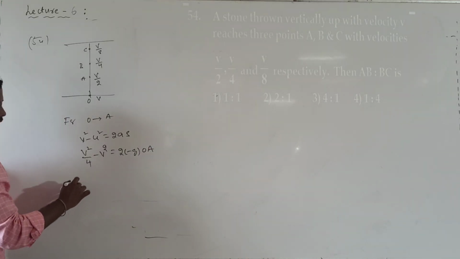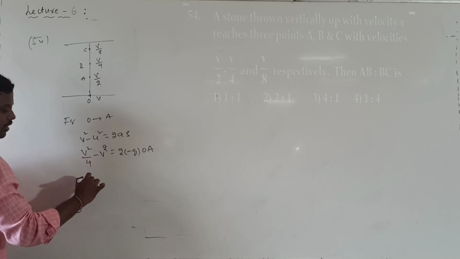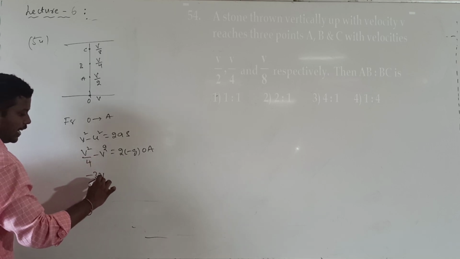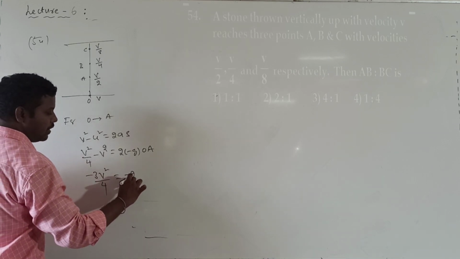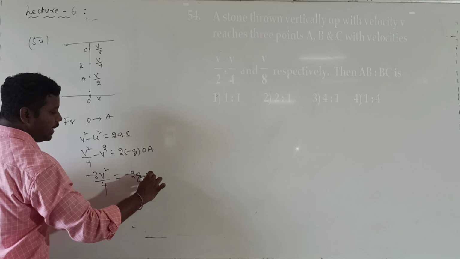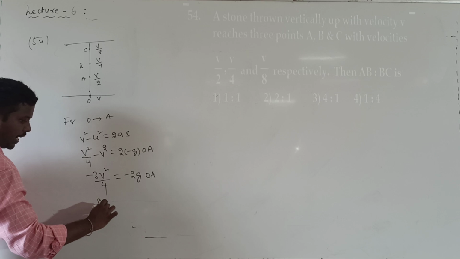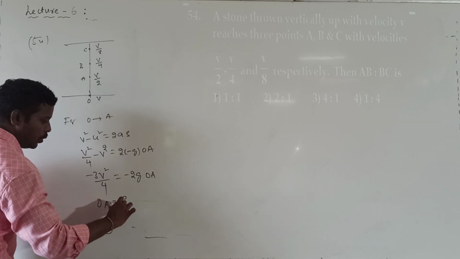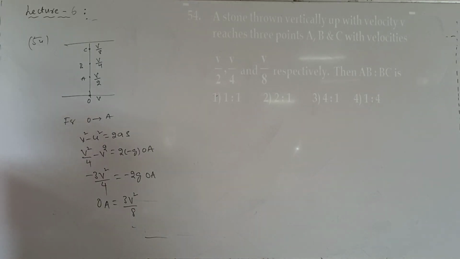So from this, what do I get? The LCM is 4. v square minus 4 v square, that is minus 3 v square by 4, is equal to minus 2 into g into OA. So the value of OA is 3 into v square divided by 8g. So that is the value of OA. Now we got the OA value.